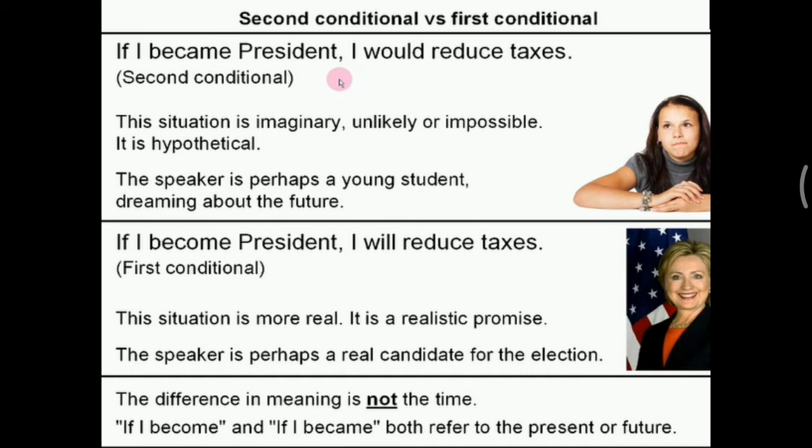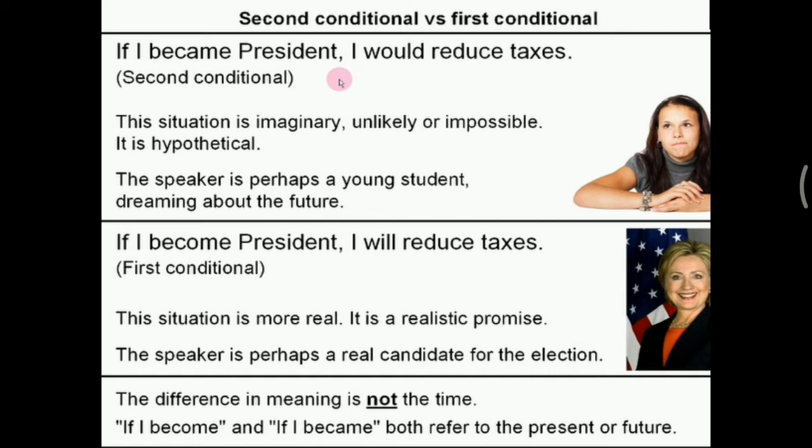Jika saya menjadi presiden, saya akan menurunkan pajak. So this is the second conditional sentence. We use became, the past tense, in the condition, and we use would in the result. I would reduce. It is conditional.